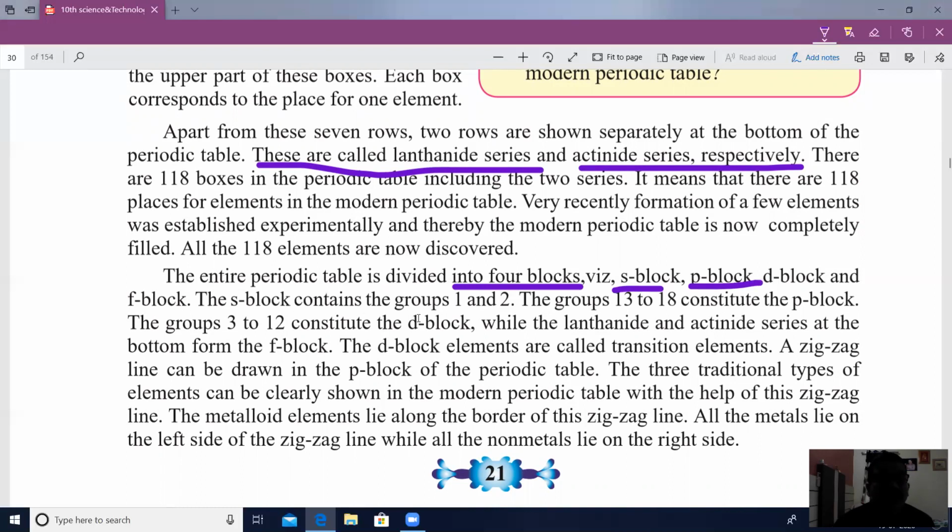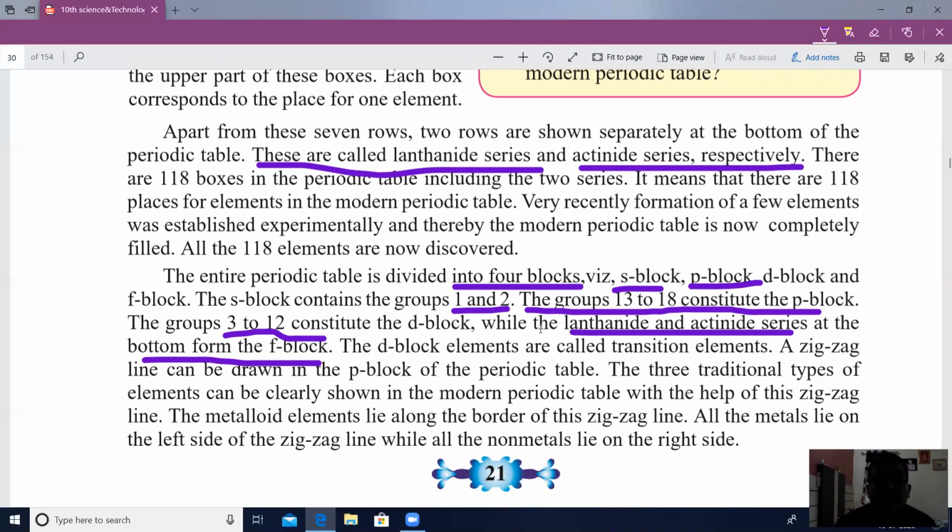The S block contains groups 1 and 2, and groups 13 to 18 constitute the P block, and groups 3 to 12 are the D block, and lastly at the bottom the actinide and lanthanide series elements constitute the F block elements.